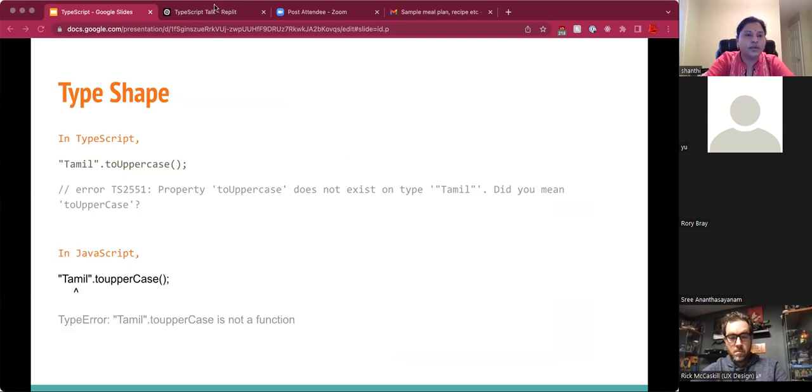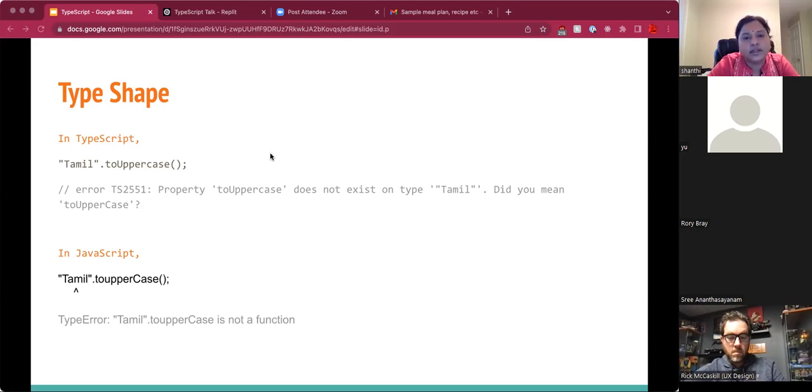So now we're going to see about type shape. Say we give a string with a method which is slightly incorrect. For example, you all know that a string's toUpperCase is supposed to make it uppercase. Now I have purposefully made an error in the case. I have not put a capital C, but a small c. In the case of TypeScript, it will clearly ask me, did you mean toUpperCase? Which is a very convenient message for me to realize that I have made a typo. Whereas in JavaScript, it will just say, this toUppercase is not a function.